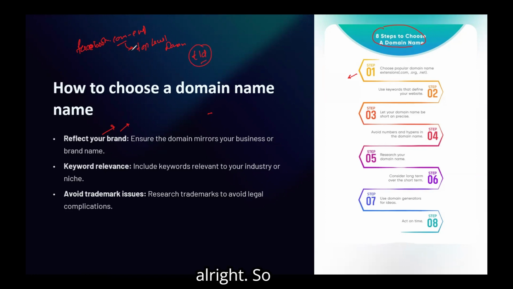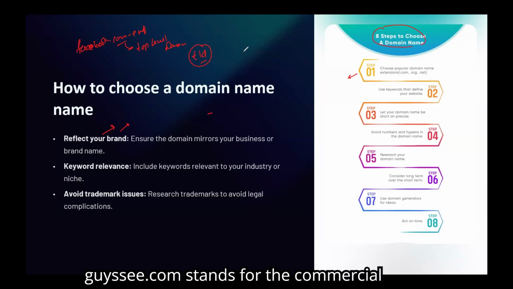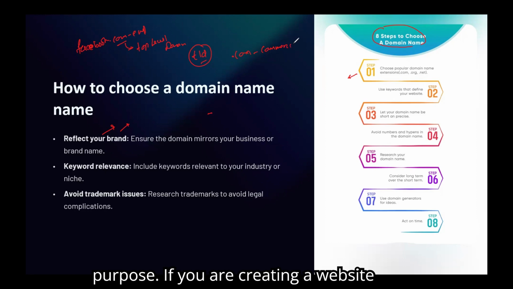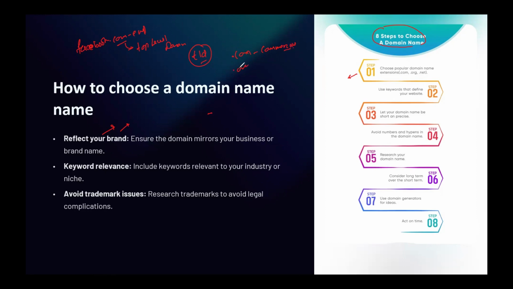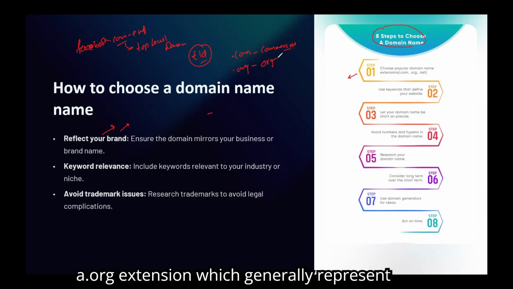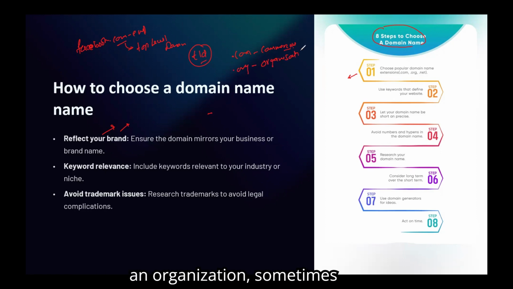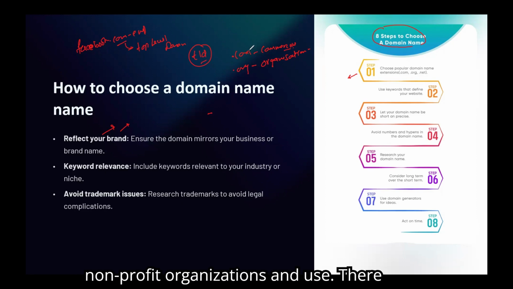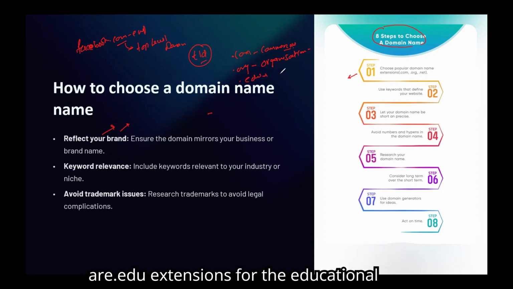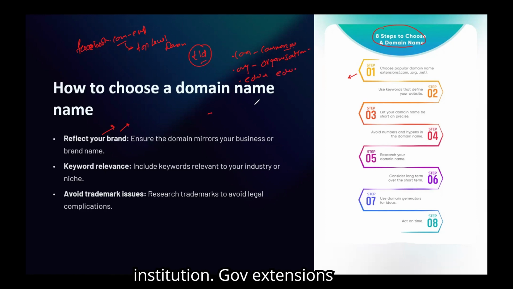So guys, .com stands for commercial purpose. If you are creating a website for a commercial purpose, you can choose the .com extension. There is the .org extension, which generally represents an organization, sometimes non-profit organizations, NGOs. There are .edu extensions for educational institutions, .gov extensions for government websites.